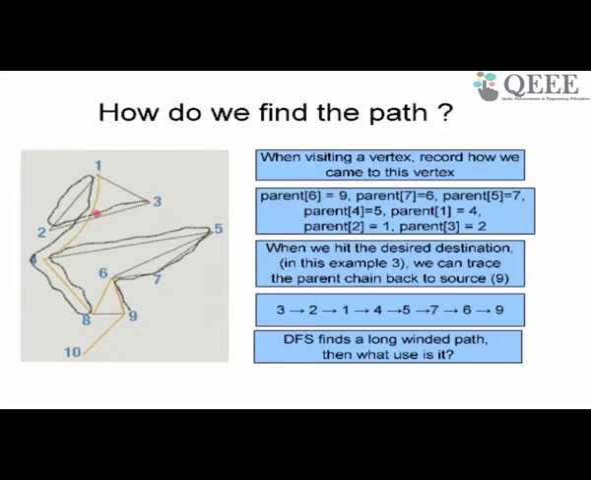So when you look at parent, you will go from 3 to 2 to 1 to 4 to 5 to 7 to 6 to 9. So that's how you look, and then you can print this out in reverse, and you got the path. Now this is not the shortest path from 9 to 3. So very clearly, very obviously, DFS will not return the shortest path. Okay, it can find some very long winded path from 9 to 3.